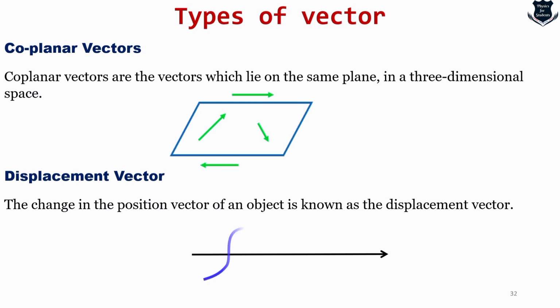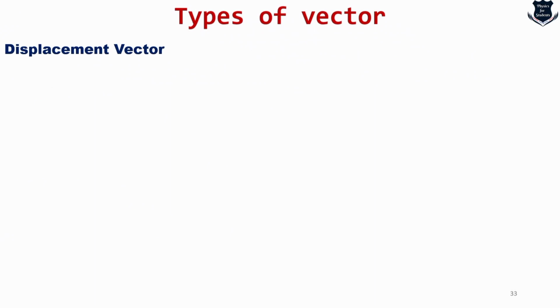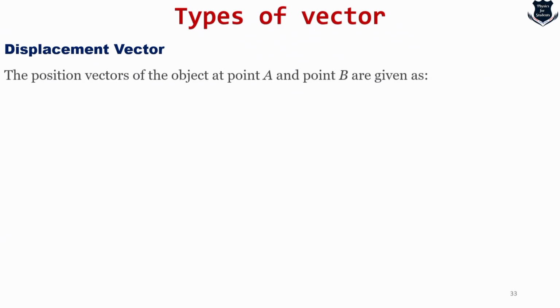The change in the position is known as displacement vector. So you see from here, when we move from A to B, there's a change. And this change is being denoted by displacement vector. We'll take some very quick examples of displacement vector.